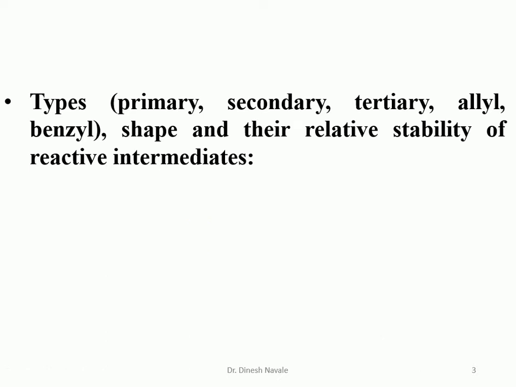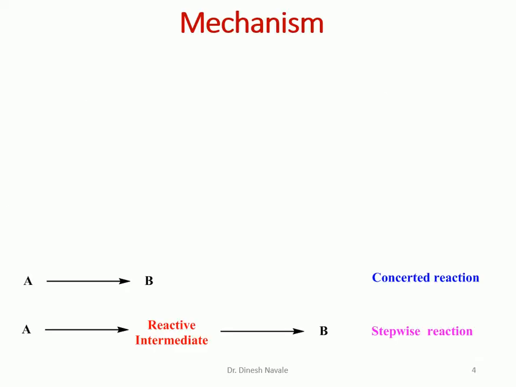We will see the types of intermediates, like how carbocations are called primary, secondary, tertiary, allyl, benzyl. We are also going to see their shapes, their stability, as well as the different factors which are responsible for the stability of reactive intermediates. So these 3 reactive intermediates we will see: carbocations, carbanions and free radical.